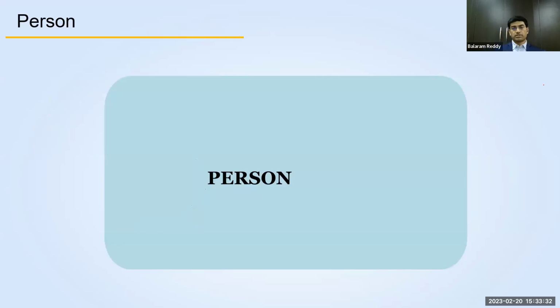Now let's look at the persons. Persons include natural persons and juridical persons. Natural persons means the individuals, and juridical persons are the persons which are legally incorporated or registered. They are called juridical persons. So this is the broad classification that we are looking at.